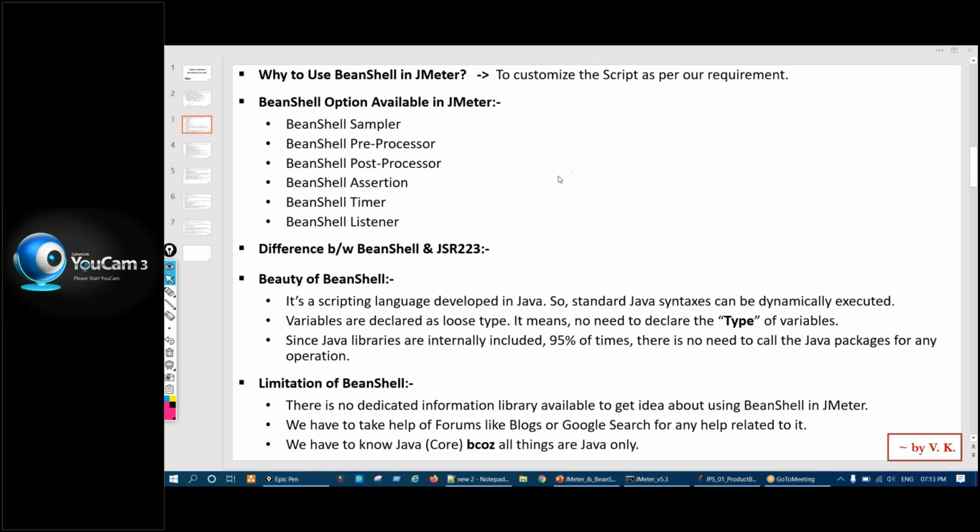Now, what are the BeanShell options available in JMeter? BeanShell sampler, BeanShell preprocessor, BeanShell postprocessor, BeanShell assertion, timer, and listener. So these all are there. We'll just see them.